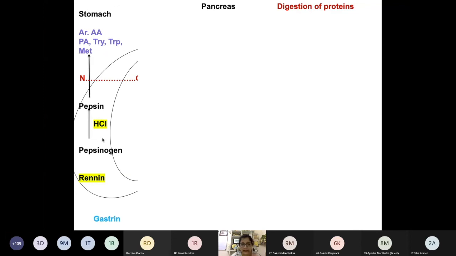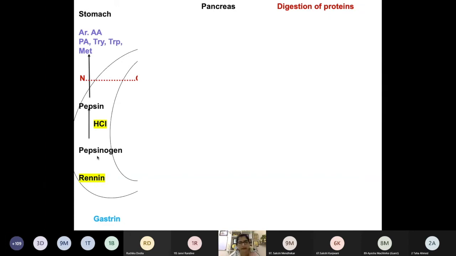And second, this HCl, or reduced pH, will activate pepsinogen. Now, pepsinogen, you know, is the zymogen form of the enzyme. Most of the peptidases are kept in our body in the inactive form, that is, the zymogen form. Can you tell me why all these peptidase enzymes are kept in the inactive form?